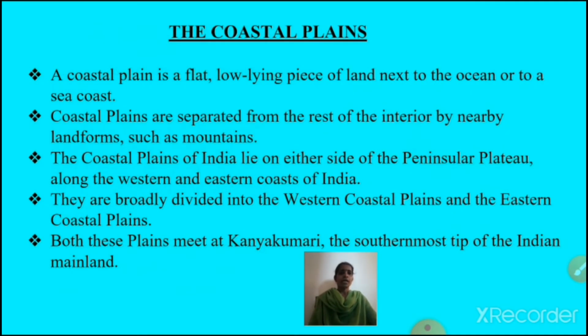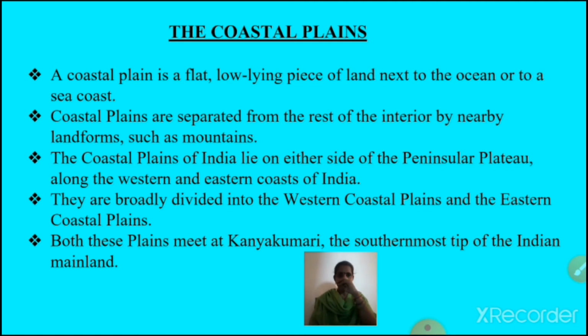The coastal plains. What is a coastal plain? A coastal plain is a flat, low-lying piece of land next to the ocean or to a sea coast. Coastal plains are separated from the rest of the interior by nearby landforms such as mountains.